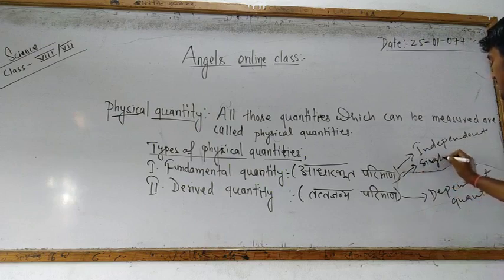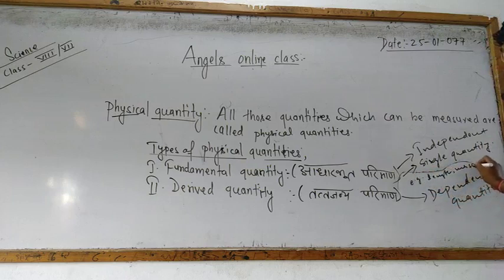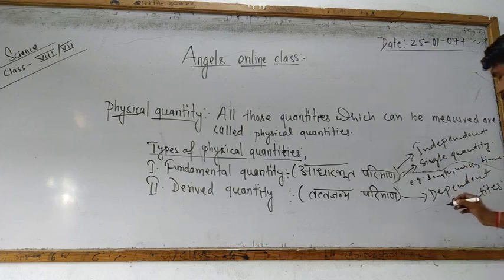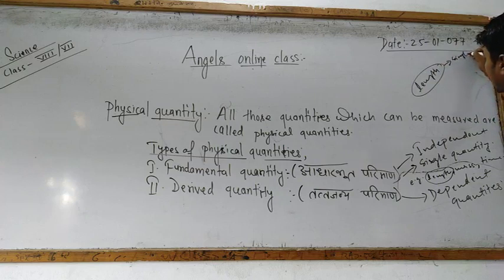For example, there is length, mass, and time. If length is used in single form, it can be called a fundamental quantity.